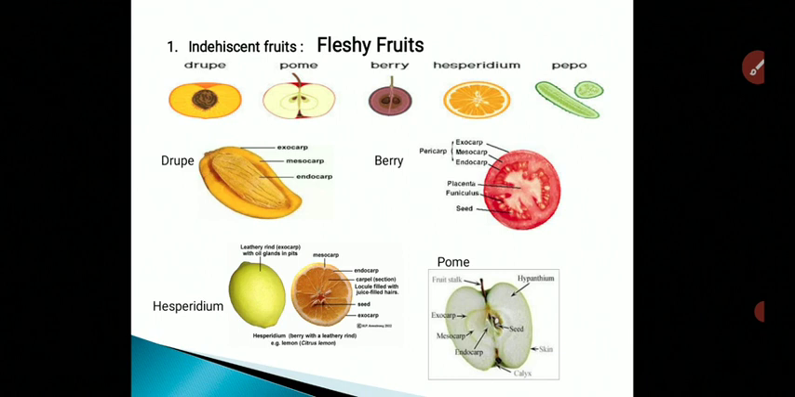For example, it is found in tomato, brinjal, guava, or fruit of date palm or ashoka tree, that is single seeded berries. Ashoka and date are single seeded, while tomato and brinjal are multi seeded berries.